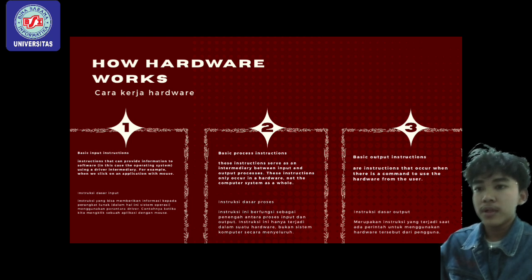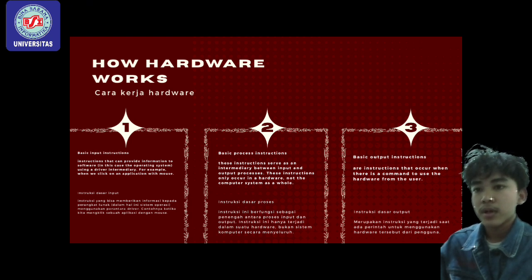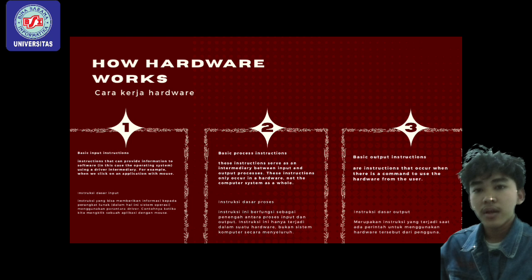Number 2, basic process instruction. These instructions serve as an intermediary between input and output process. These instructions only occur in a hardware, not the computer system as a whole. Number 3, basic output instructions are instructions that occur when there is a command to use the hardware from the user.